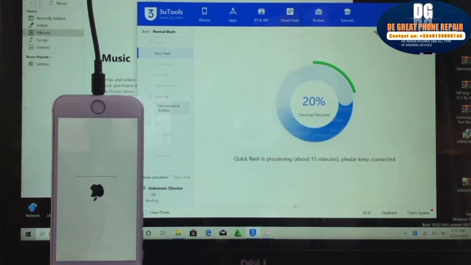So let's wait for a minute. Sometimes be patient so that these procedures will be completed.